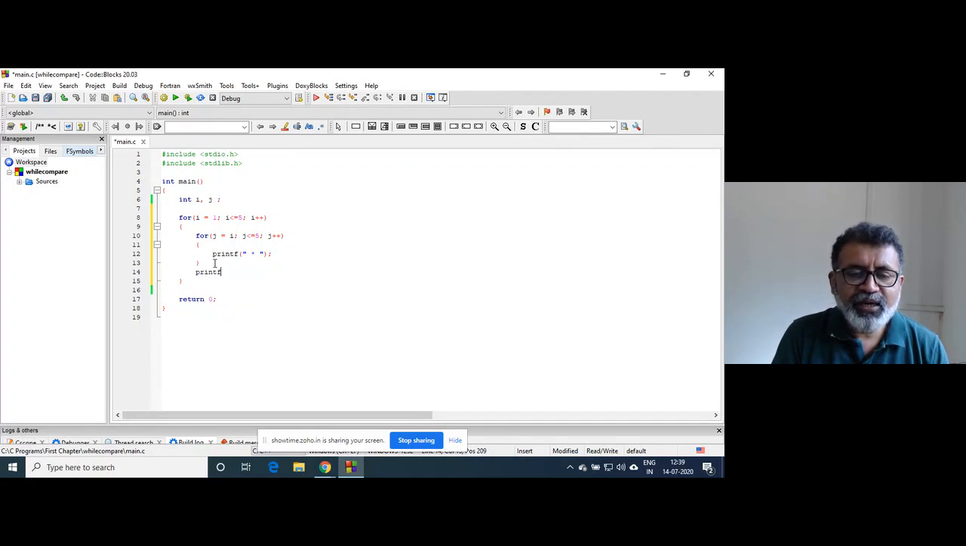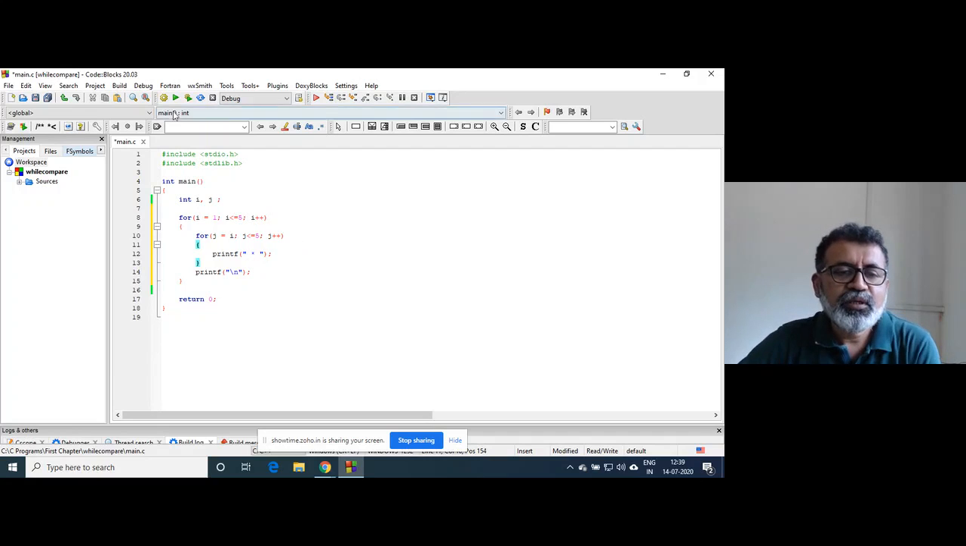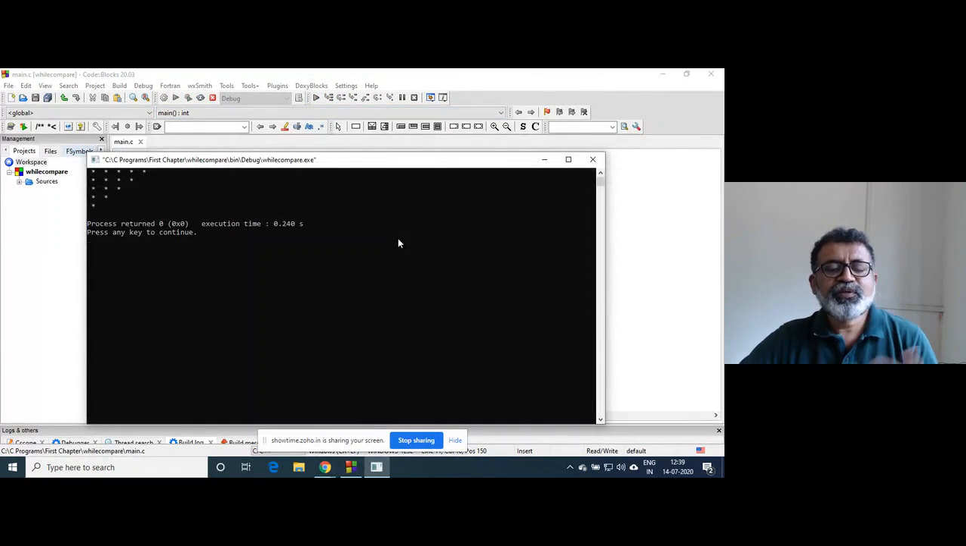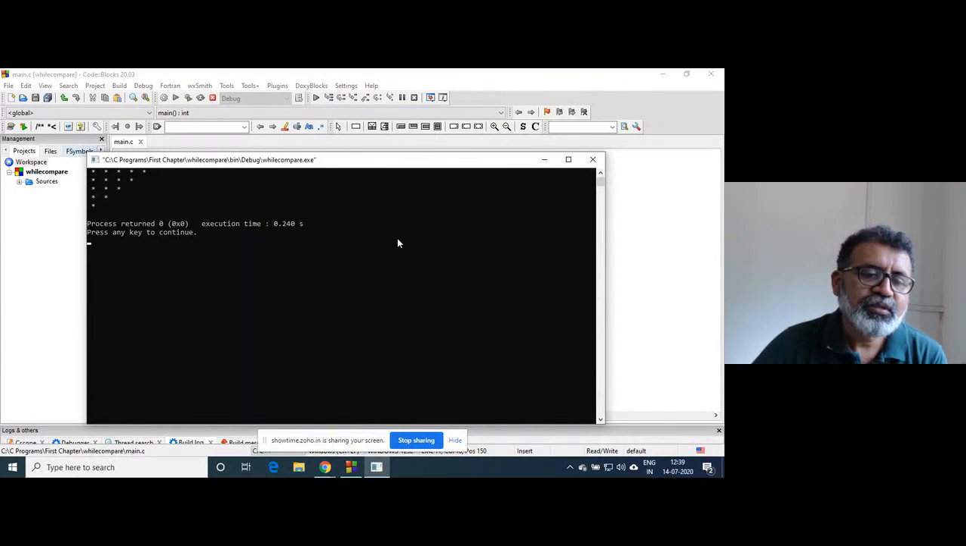It is called pattern programming in C. That is done in Java as well, in C++ as well. So various patterns can be drawn using this kind of code. So it prints a pattern like this, right?